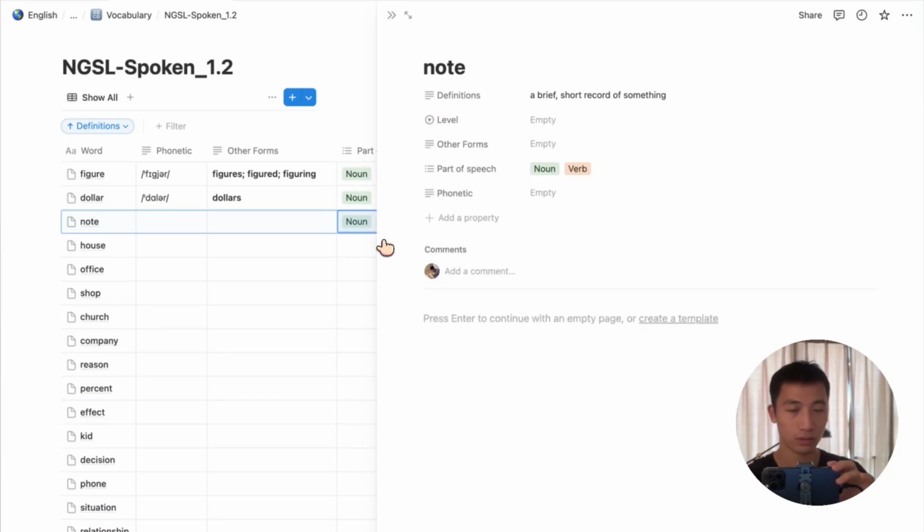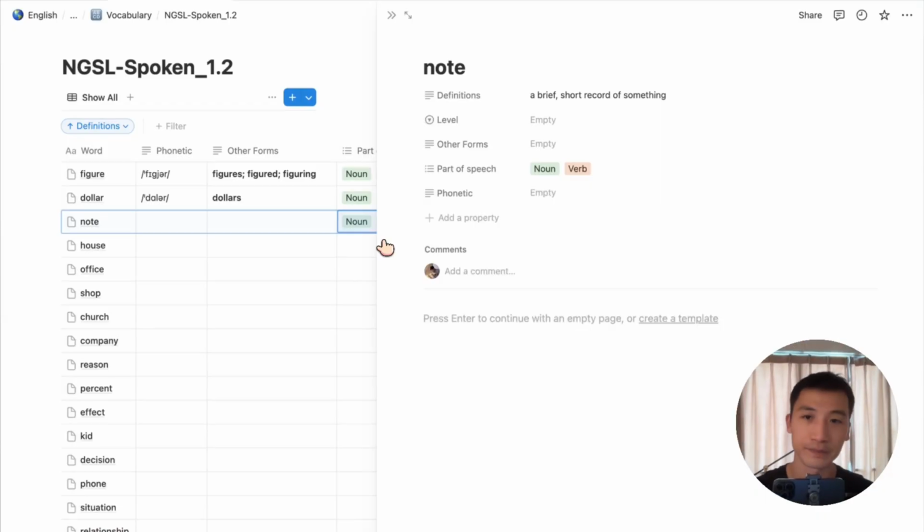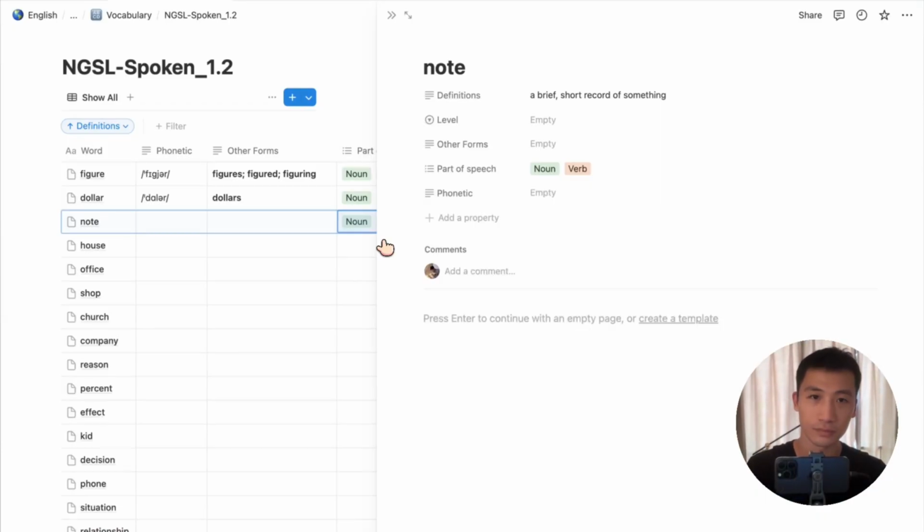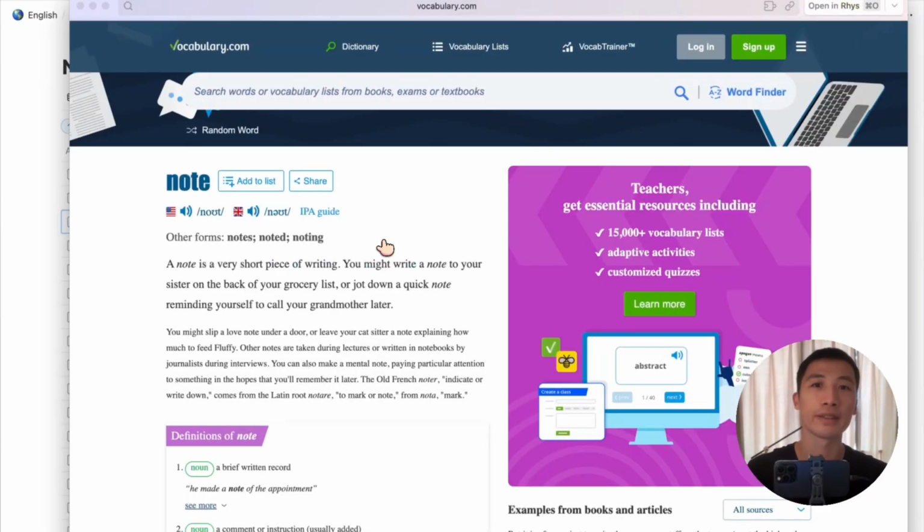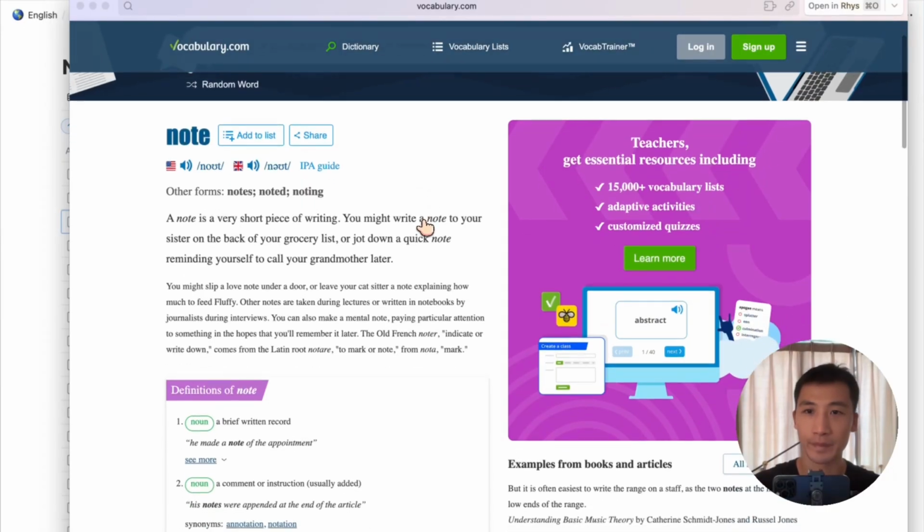The word note can be a noun or a verb. As a noun, it's a short written record, like a reminder. As a verb, it means to notice something. Do you want some examples? Could you see my laptop screen? I see your laptop screen. It looks like you're working on the word note. Do you have any questions about its definition or how to use it in a sentence?